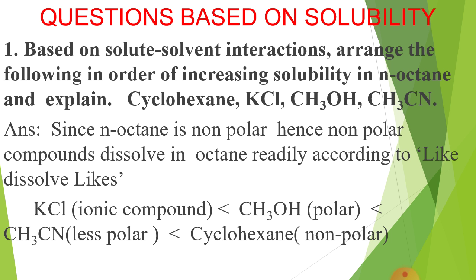KCl is ionic, then CH3OH is more polar, then CH3CN less polar, and cyclohexane non-polar. That's why we get the order of solute-solvent interaction like this.